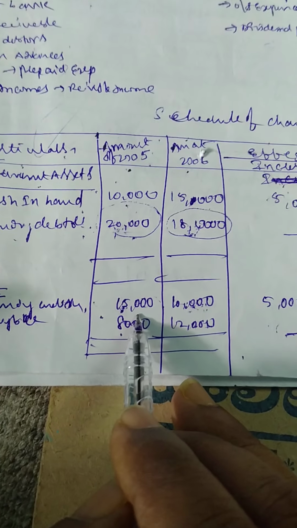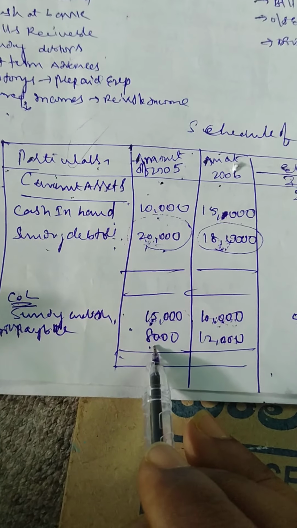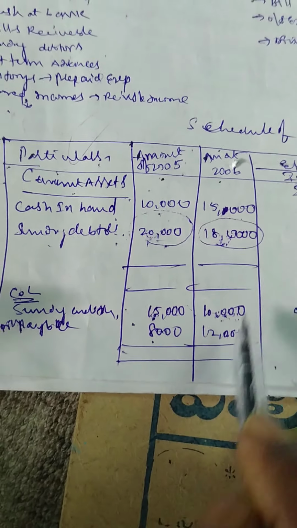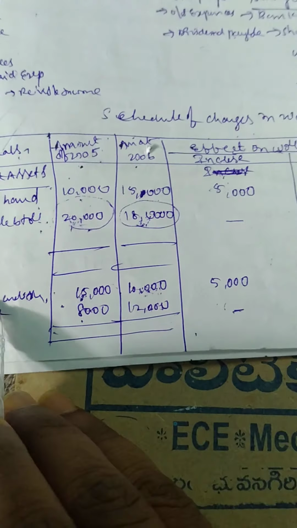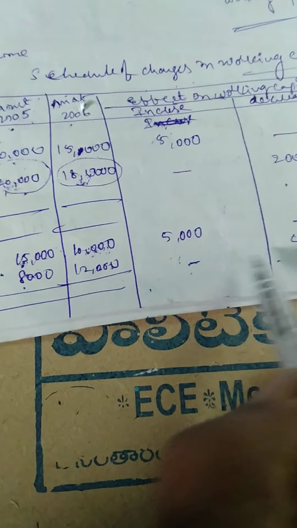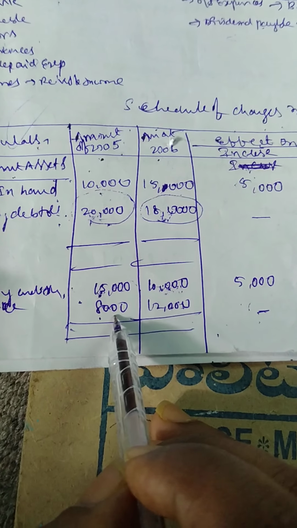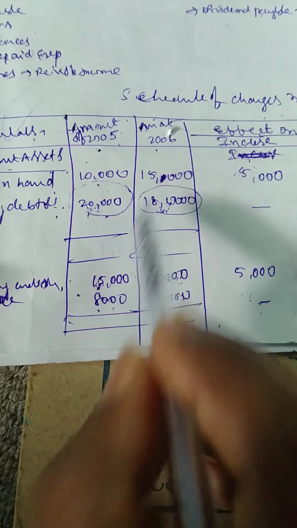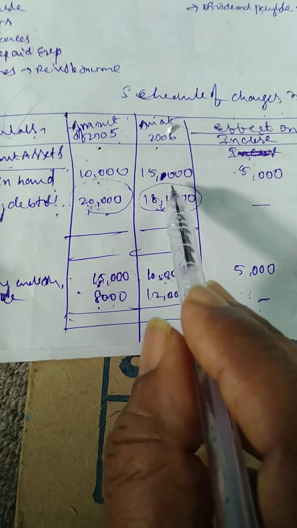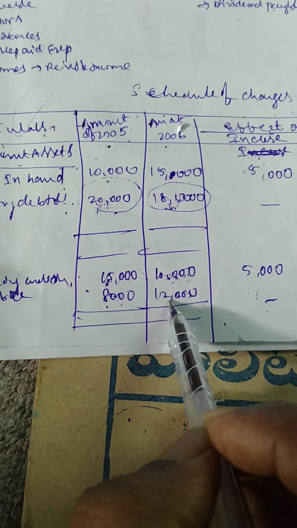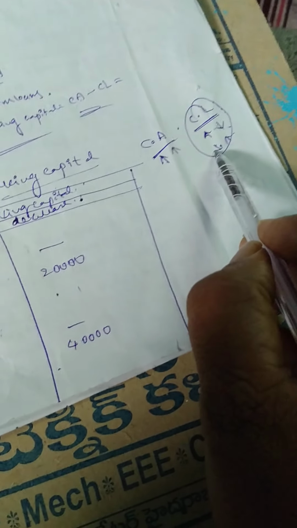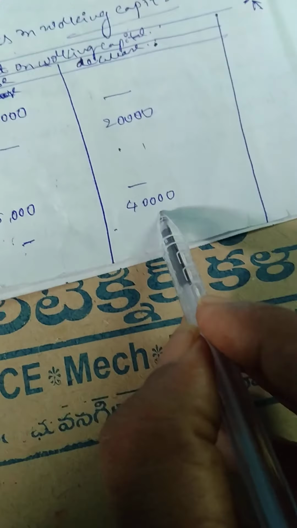In 2005 the bills payable was 8,000 as the previous balance, and now the current balance is 12,000, so the liability amount increases. When current liabilities increase, the current assets decrease, so here it is a decrease.